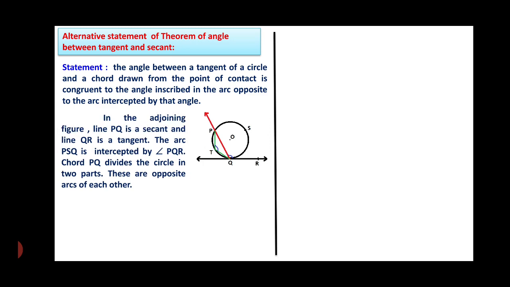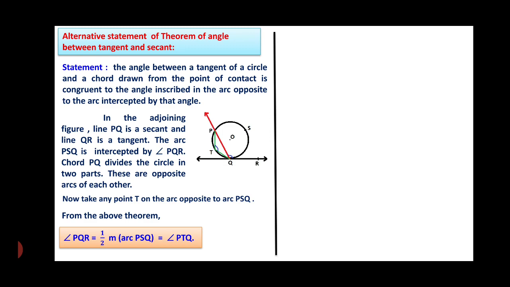Therefore, chord PQ divides the circle into two parts. These are opposite arcs of each other. Now take any point T on the arc opposite to arc PSQ as shown in the figure. From the above theorem, you can write the measurement of angle PQR is equal to half of the measurement of arc PSQ, which is nothing but the measurement of angle PTQ.